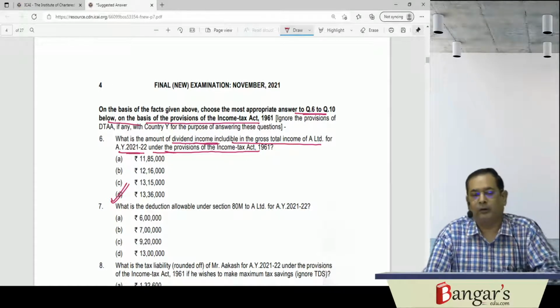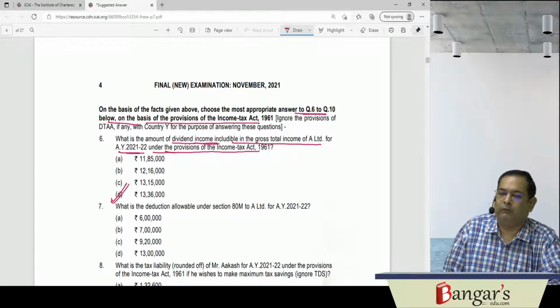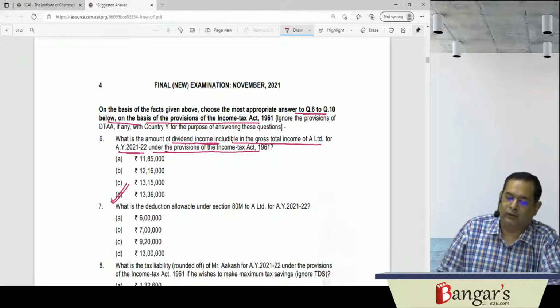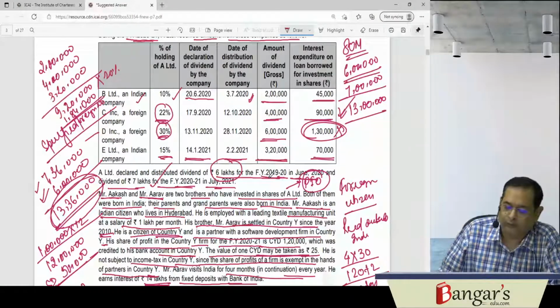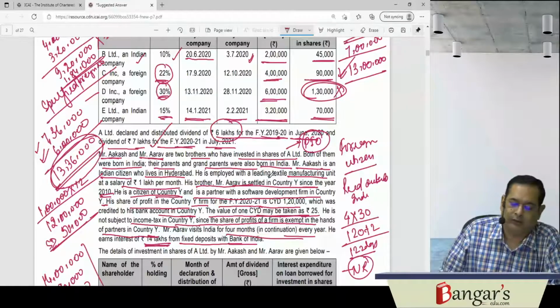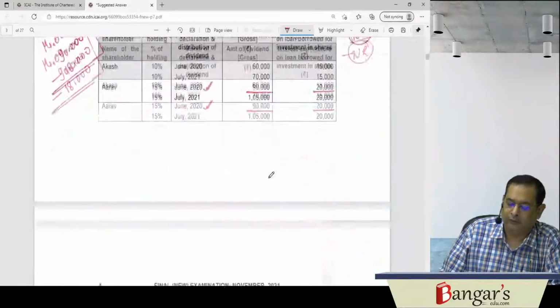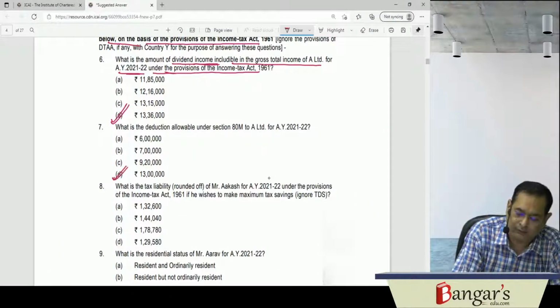How much amount of deduction will be available under section 80M for the assessment year 21-22? It has received a dividend of 13 lakh 36,000 and distributed a dividend to the tune of 13 lakh rupees. For 6 lakh they have not claimed deduction in the earlier year. For 7 lakhs also, since the same has been distributed in July 21, they will get the benefit of the deduction to the tune of 13 lakh rupees. So the answer will be D in this case.